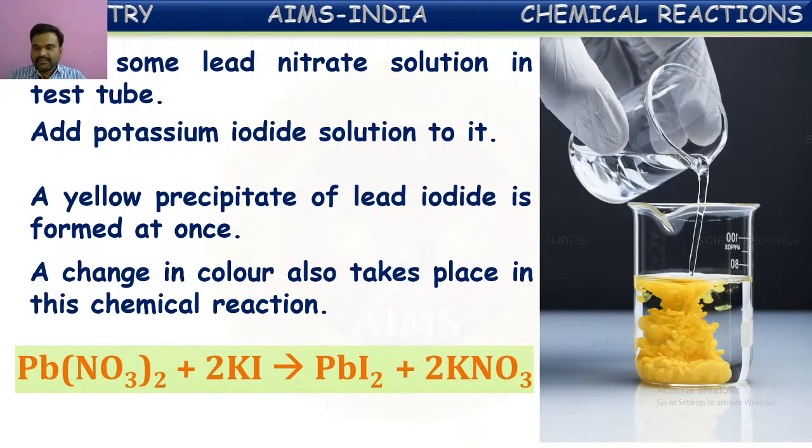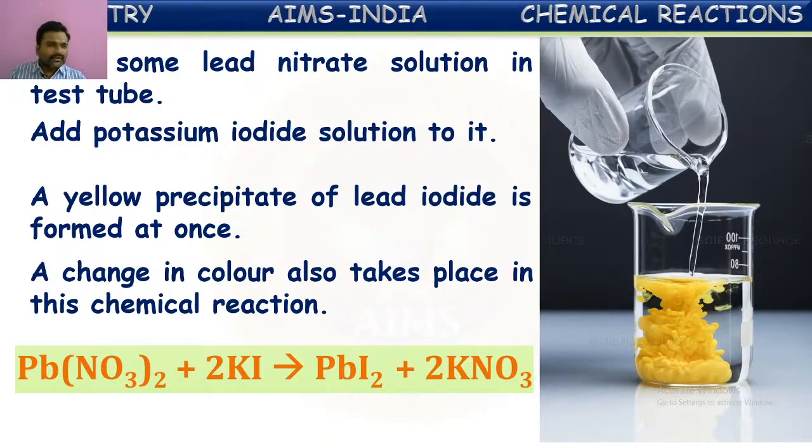So this chemical reaction can be easily identified by the formation of this yellow colored solid substance. This we say is a precipitation reaction. In this way, chemical reactions can be identified by precipitate formation also.